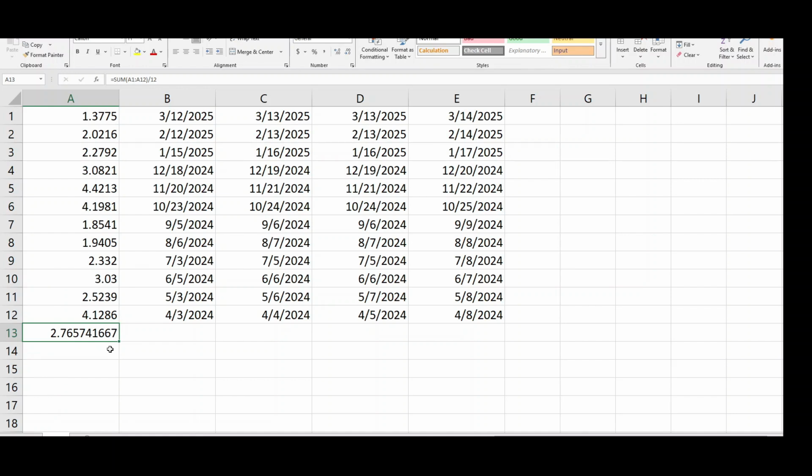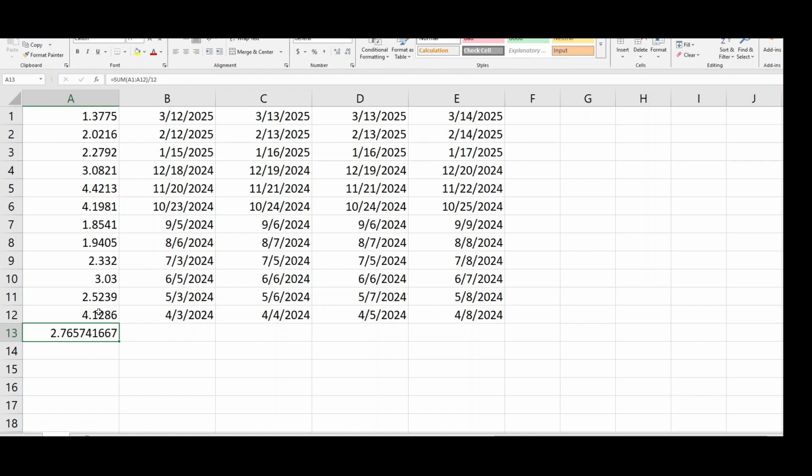And that's the average that we have been paid out since inception, including this last payout of roughly $1.38, and the first payout being April of 2024 that paid out